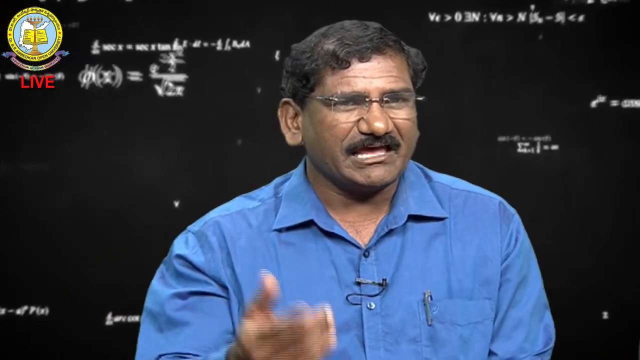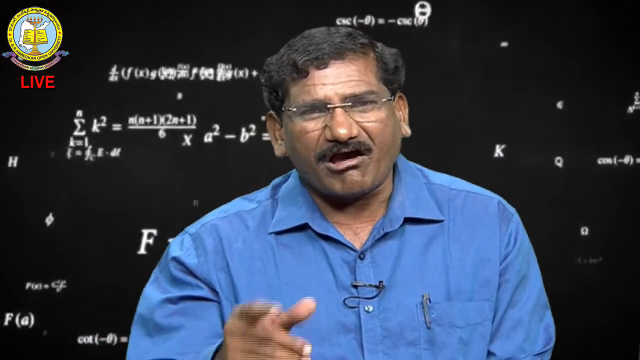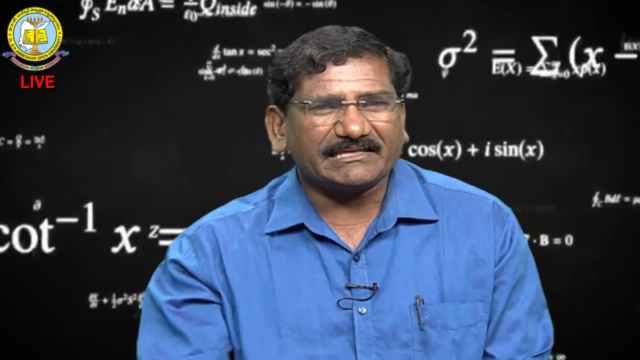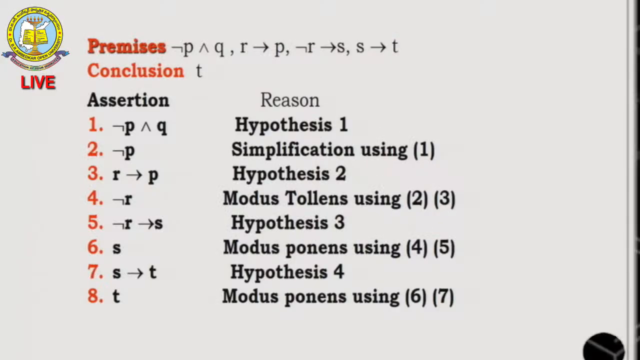Next, negation P I am applying, which is called simplification using hypothesis one. Then next, R implies P is a hypothesis already given, so I take it as a hypothesis. Next, negation R, using modus tollens on 2 and 3, we can directly conclude negation R. Then negation R implies S is already given as hypothesis 3. So S, by modus ponens using 4 and 5, and S implies T is a hypothesis already given. So as the conclusion we obtain T.